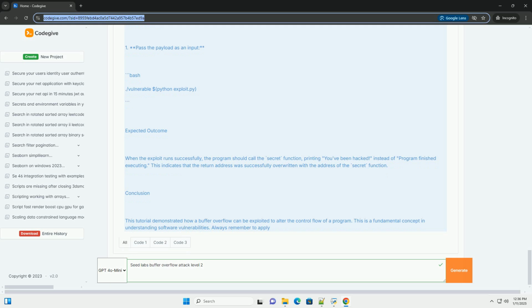vulnerabilities in real-world applications. Important notes: This tutorial is for educational purposes only. Always practice ethical hacking and ensure you have permission to test the systems you work with. Use modern programming languages and frameworks that provide built-in protections against buffer overflows.